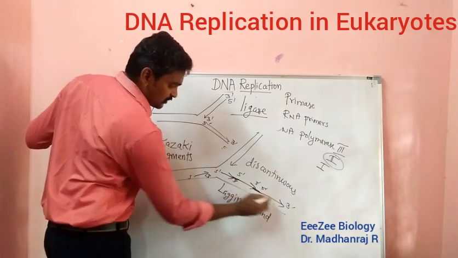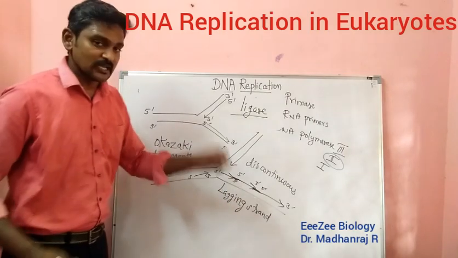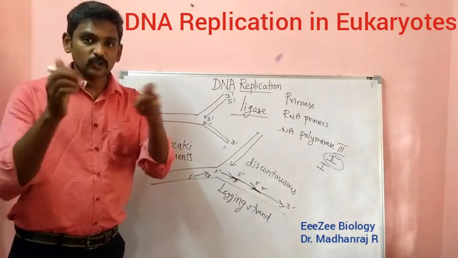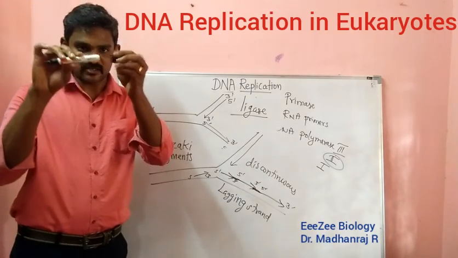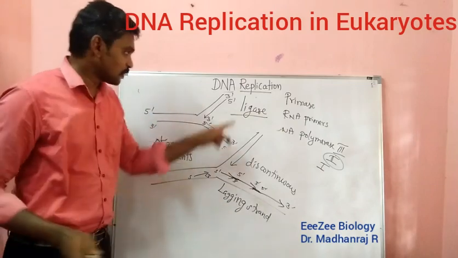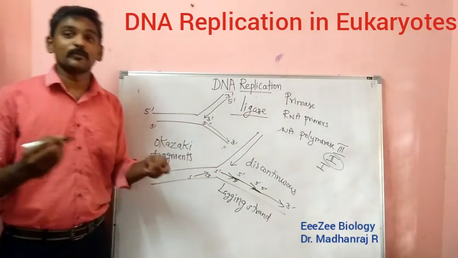So the discontinuous strands will be joined, it becomes continuous. What happens? These small gaps are joined, like you are using some glue or gum to join. For example, here some nick is there, right? A small nick is here. So what happens? It will be joined like this with the help of the ligase enzyme. So that is the function of ligase. The nicks will be joined.